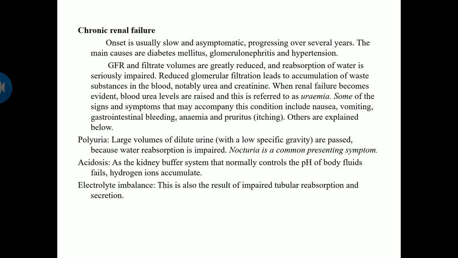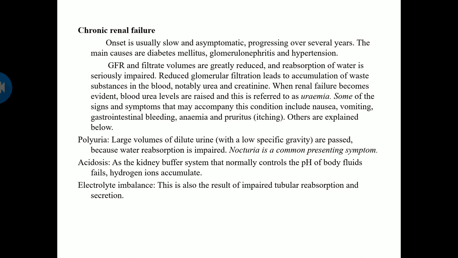So chronic renal failure. Onset is usually slow and asymptomatic, progressing over several years. The main causes are diabetes mellitus, glomerulonephritis, and hypertension. So GFR and the filtrate volumes are greatly reduced, and the reabsorption of water is seriously impaired. The reduced glomerular filtration leads to accumulation of waste substances in the blood, notably urea and creatinine. When renal failure becomes evident, blood urea levels are raised, and this is referred to as uremia.